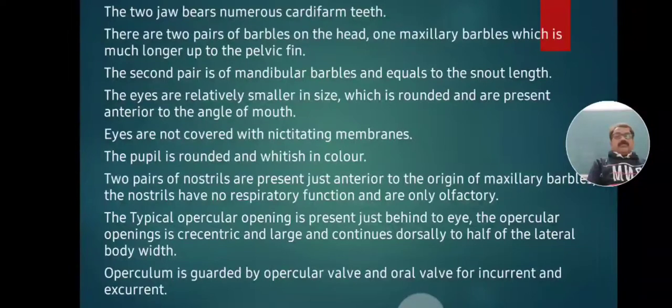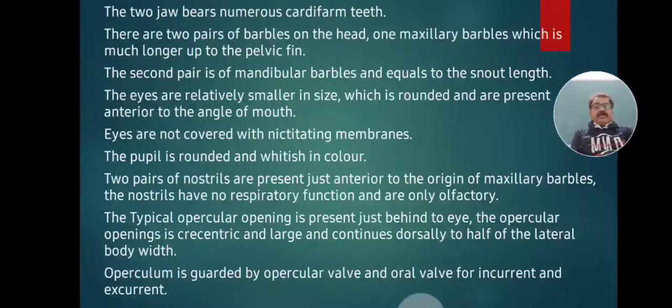The eyes are relatively small compared to the body size. They are rounded and anterior to the angle of the mouth. The eyes are not covered with nictitating membranes or third eyelids; eyelids and nictitating membranes are absent in Valiagottu. The pupil is rounded and whitish in color.